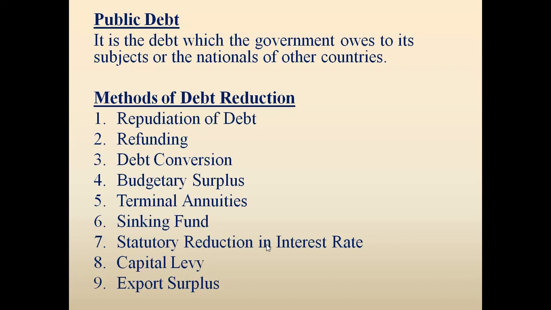If any public entity is selling its shares, debentures, or any kind of bonds, and you purchase them... sorry, not shares, because shares do not create a liability, whereas debentures and bonds create liability. So when liability is created through the issue of debentures and bonds by the government, this is how public debt is created.